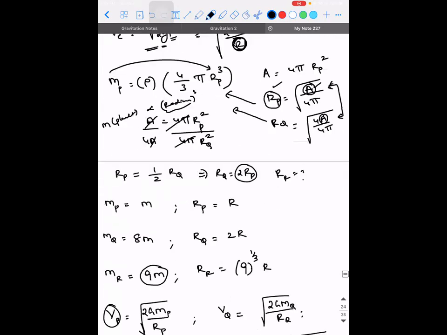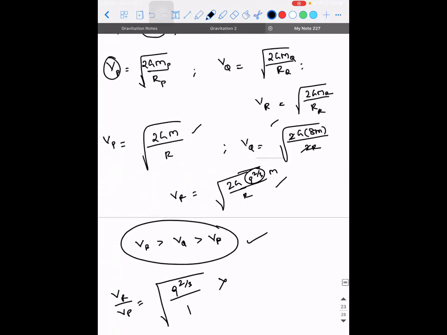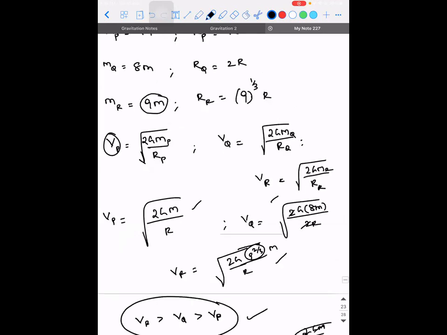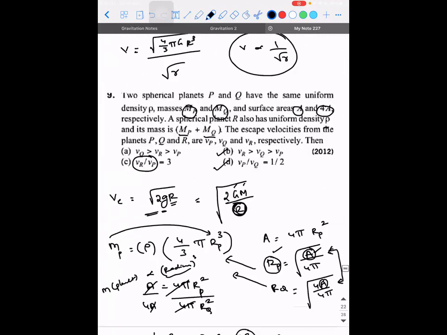So what about VP by VQ? VP is 2GM by R, VQ is 8GM by R, both under a root. This and this will get cancelled. So it is 1 by 4, and the answer will come out as 1 by 2. So VP by VQ is 1 by 2. So this answer holds good.